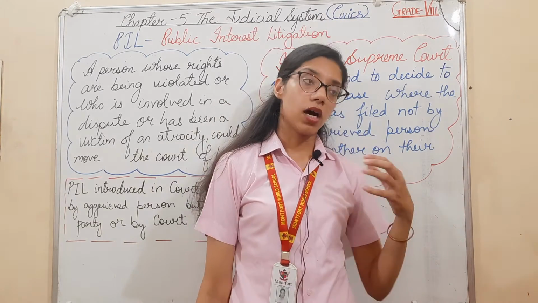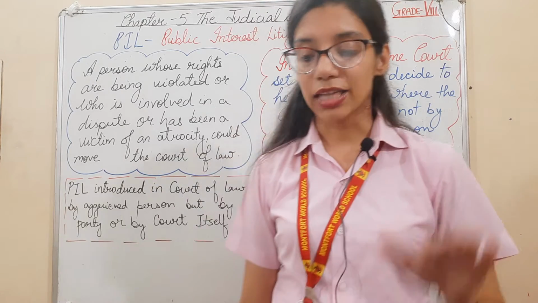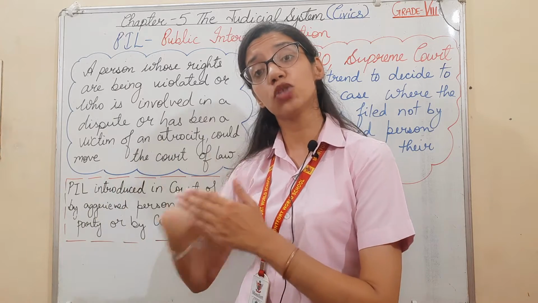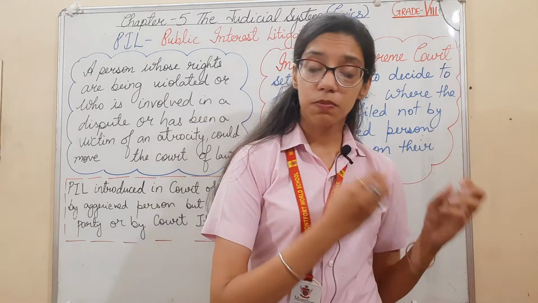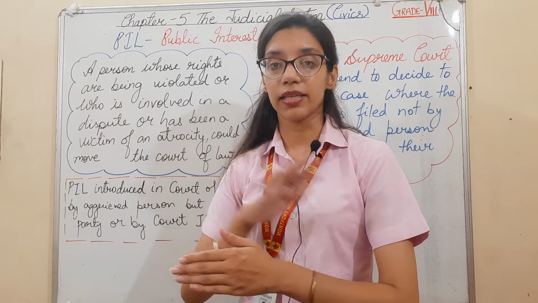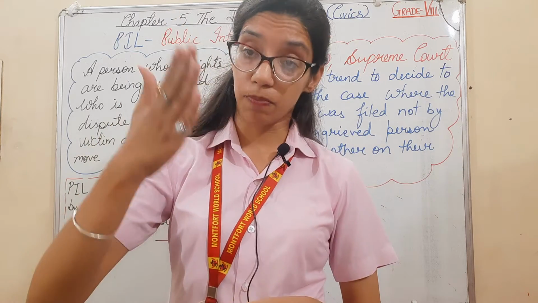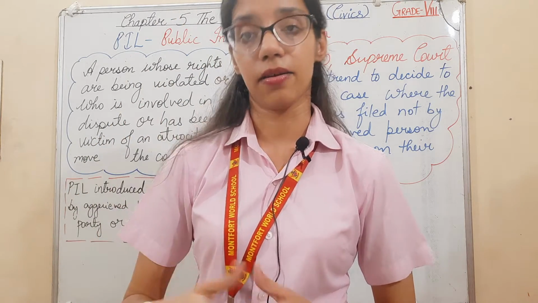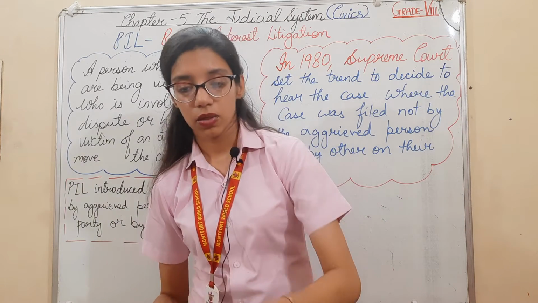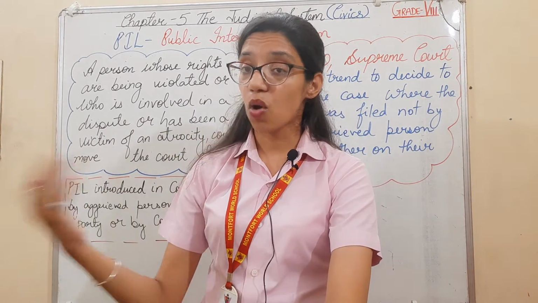The report prompted an advocate. He filed a petition in front of the Supreme Court, and the court ordered the release of the prisoners because they had already spent much more time. If their guilt had been proved, they would have spent a set time period, but they had spent much more than that. So he filed a public interest litigation because public interest was at stake, and the Supreme Court ordered the release of the prisoners.